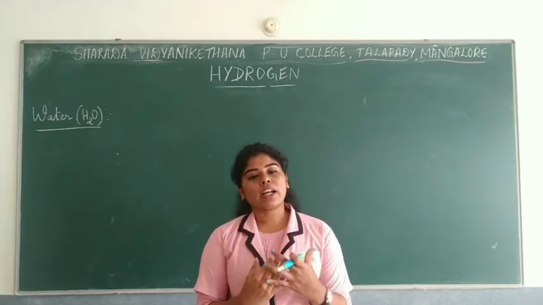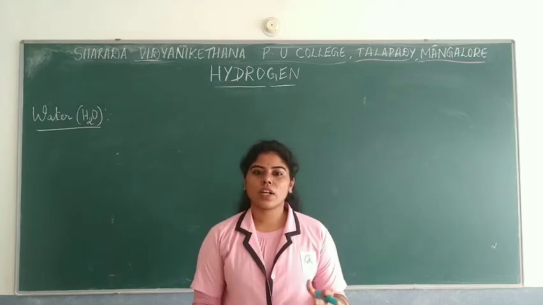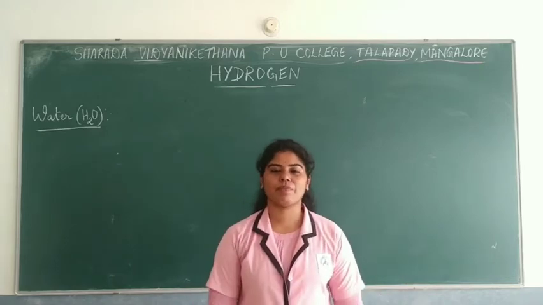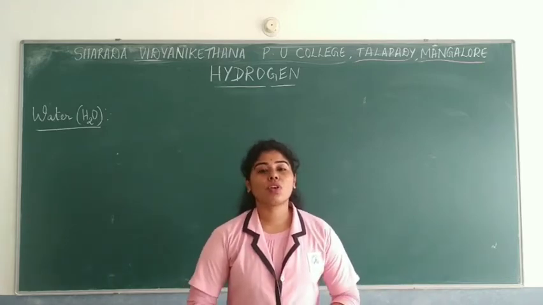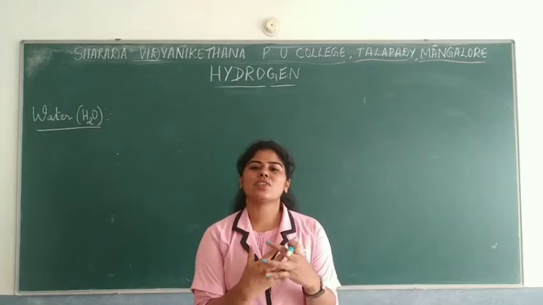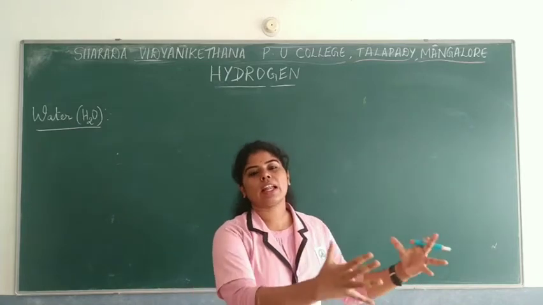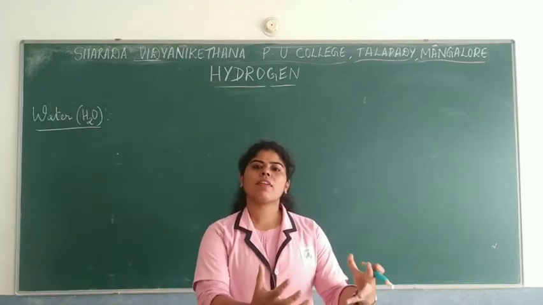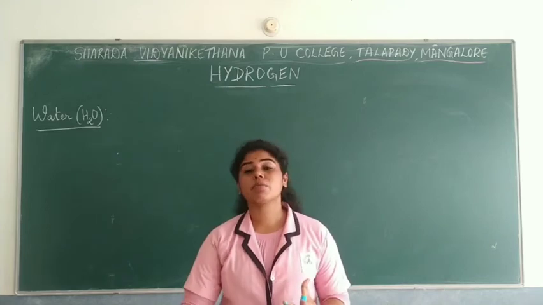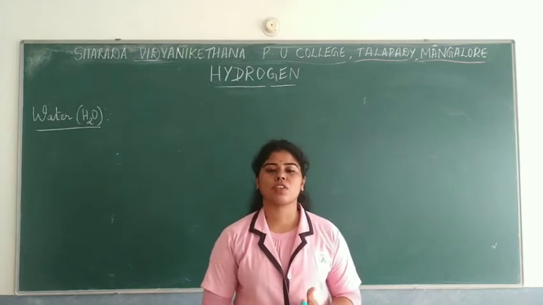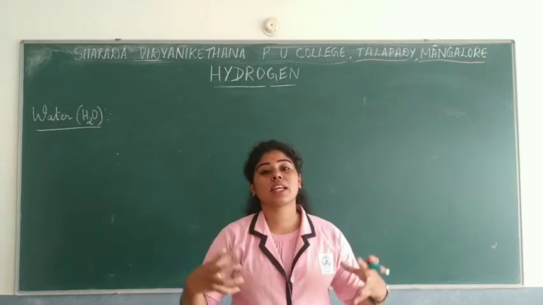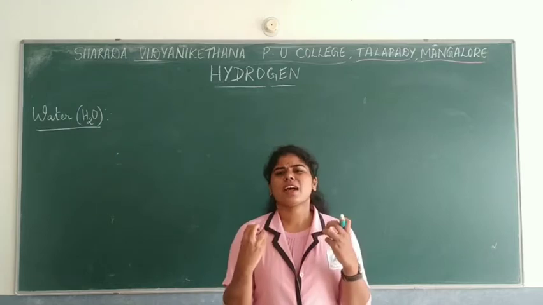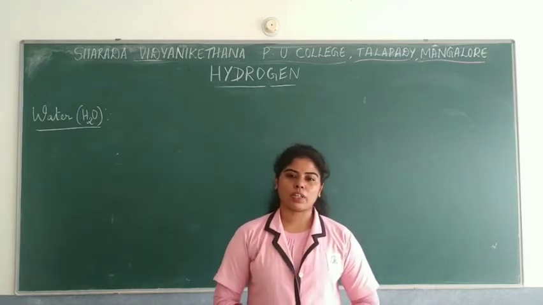As you all know, our body consists of around 65% of water, and also the plants contain around 95% of water in them, right? And also water in nature is not distributed equally in equal proportions. For example, if you take the oceans, they will have 96%. Some part of groundwater has 0.6% of water. So in different proportions it is being distributed in nature, right? So this is the main basic thing we know about water.